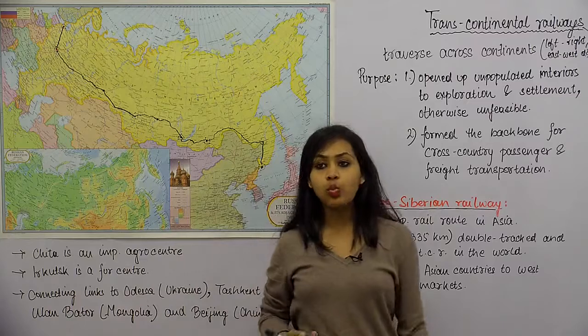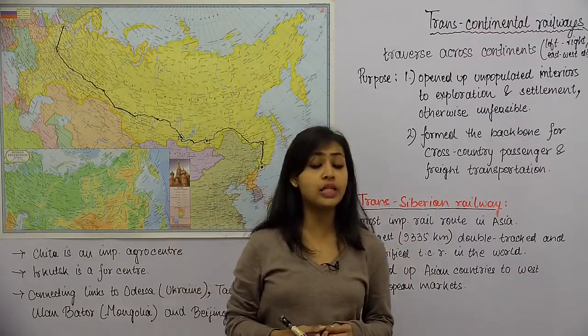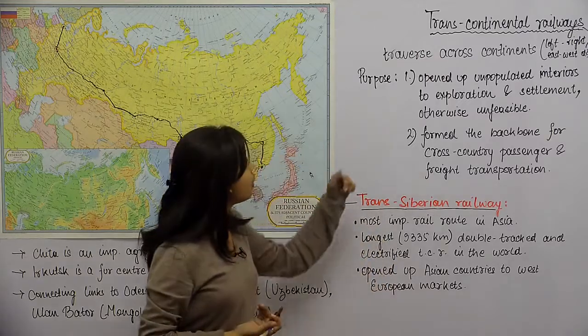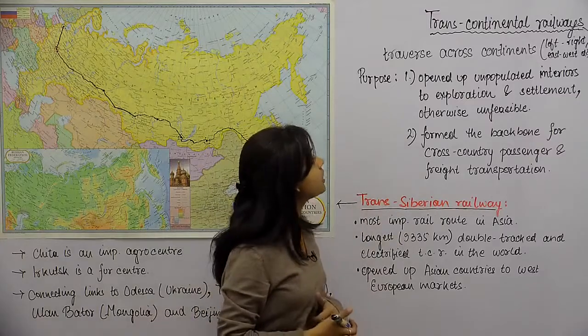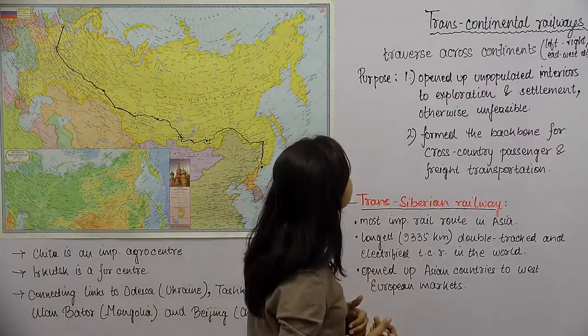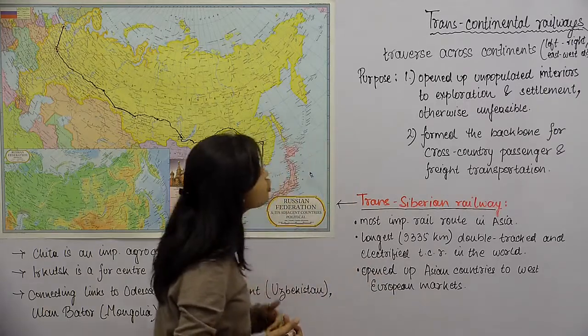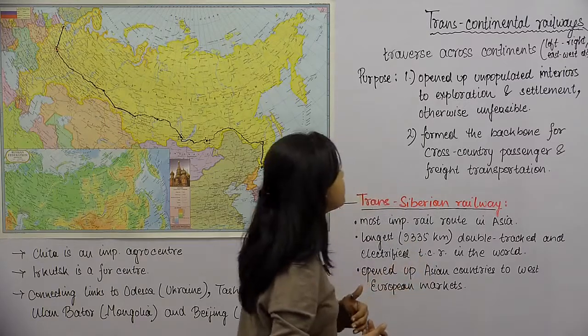Now, why these transcontinental railways are important, or why are we studying about them? So the purpose of these transcontinental railways are listed here. Let's discuss them. The first thing is these railways opened up unpopulated interiors to exploration and settlement, otherwise unfeasible.